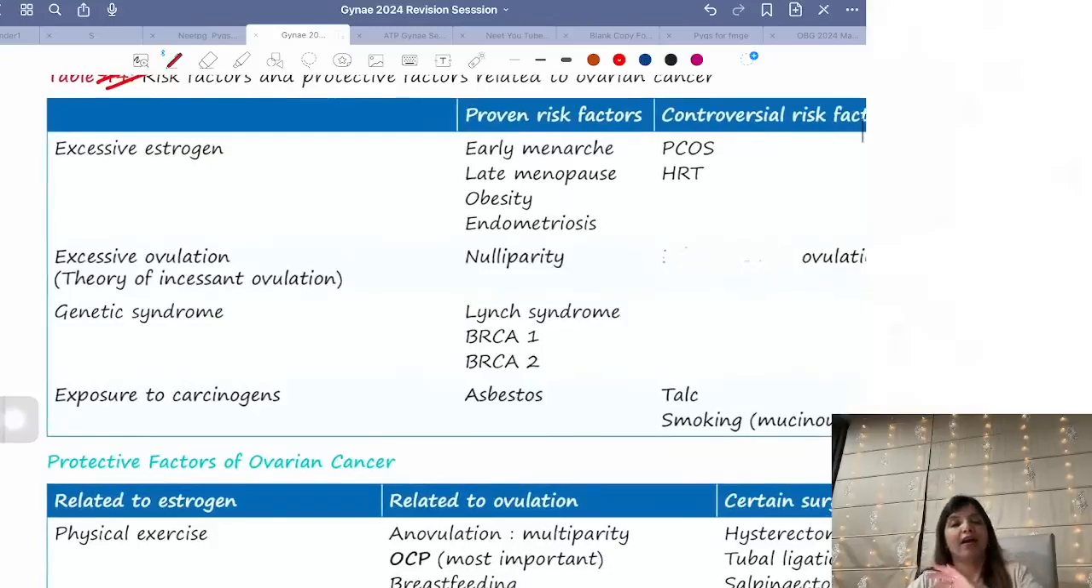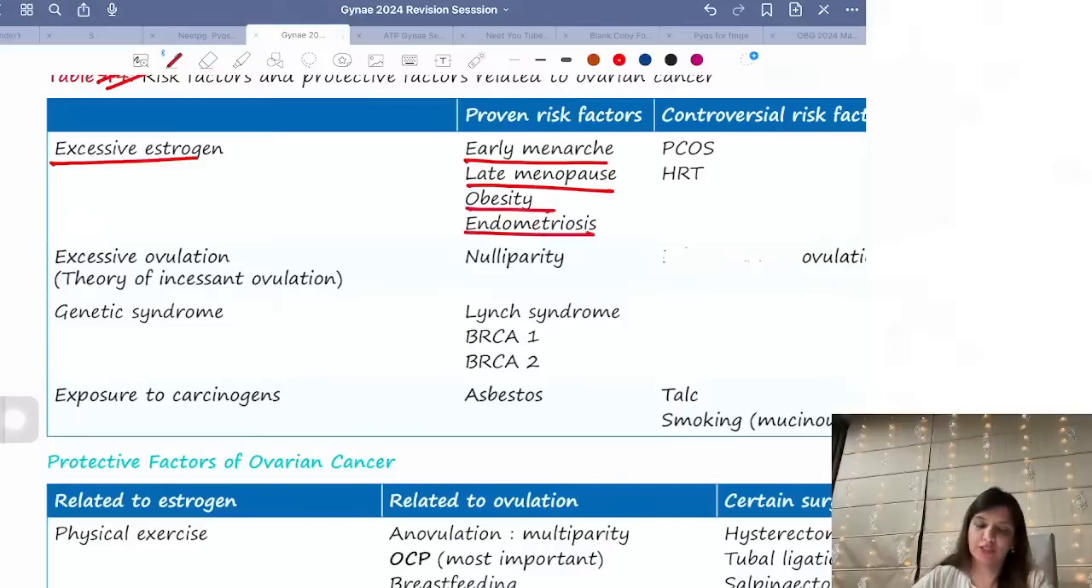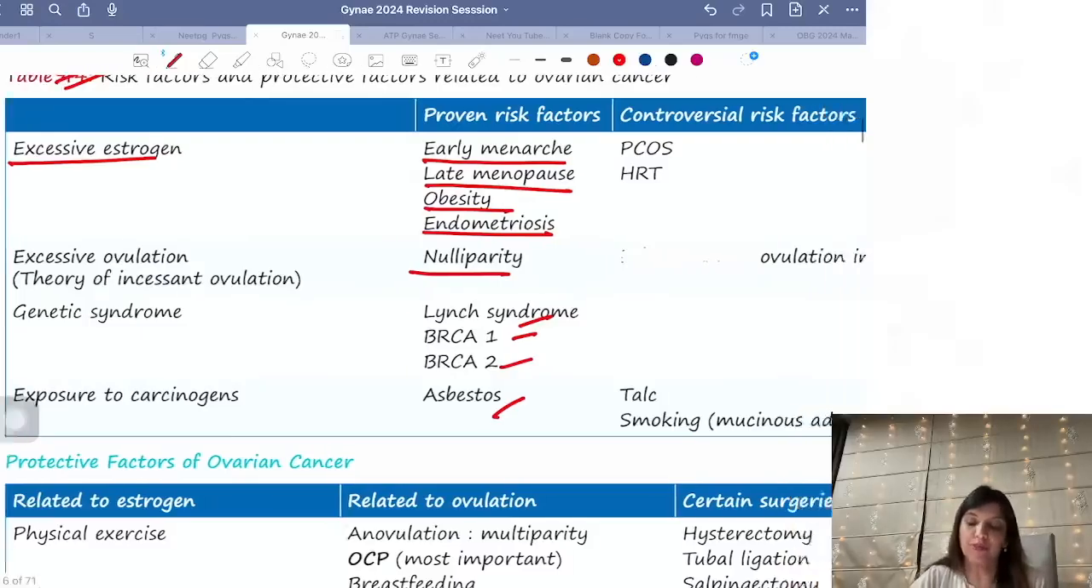First of all, as I said, ovarian cancer and endometrial cancer, both of them are related to excessive estrogen. So because ovarian cancer is related to excessive estrogen, risk factors for ovarian cancer are early menarche, late menopause, obesity, endometriosis, nulliparity. Right? Then it is also related to familial inheritance like Lynch syndrome, BRCA1, BRCA2. And it is related to carcinogens like asbestos. They definitely have a role in ovarian cancer etiology.